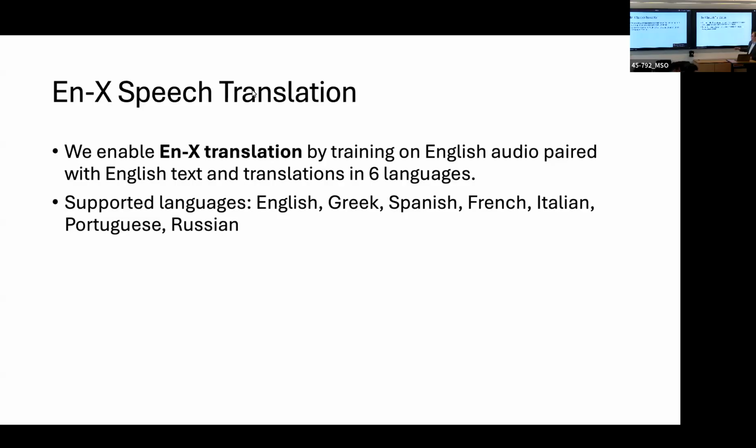We also enable a new task for Whisper. Previously, it didn't have the task of English-to-X speech translation. It only did the inverse direction, which was given multilingual audio going into English. But it was pretty straightforward to enable this for the model by training it on English audio, and we paired that with translations in 6 different languages. And these are the supported languages.